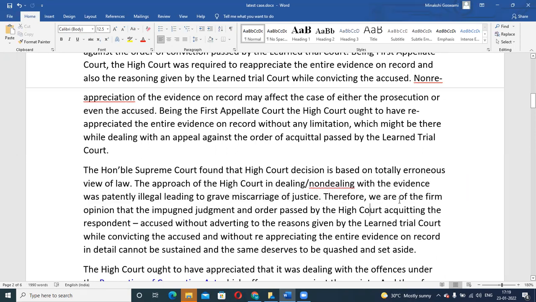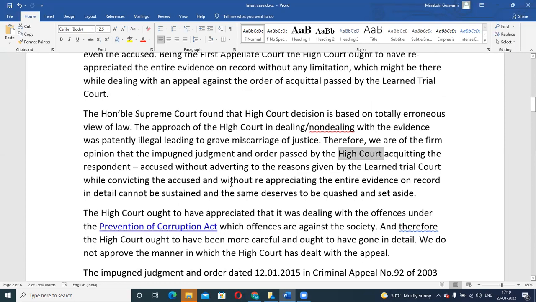Therefore, we are of the firm opinion that this impugned judgment or order which is passed by the High Court. In this case, as compared to the previous cases that we have decided, I tried to put extractions from the original judgment itself so that you get to know how things are written in a judgment. Okay, so you would see the language of the court over here.